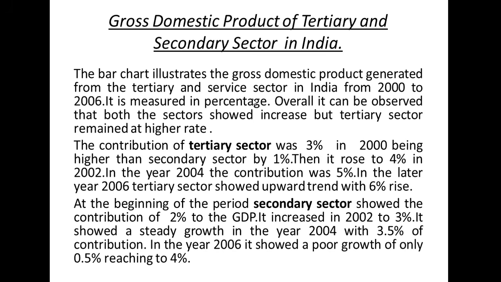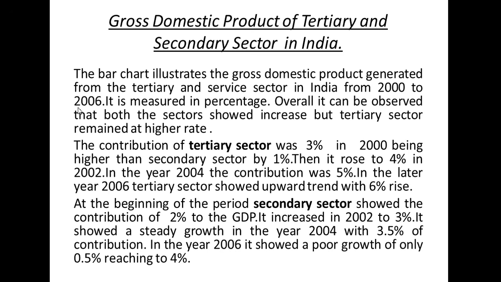The important part is try to use phrases like showed a significant increase or had a slight rise at the end of the period, at the beginning of the period. These are the phrases that we need to add. Showed an upward trend, showed increased, and these all should differ from each other. Don't repeat the phrases.